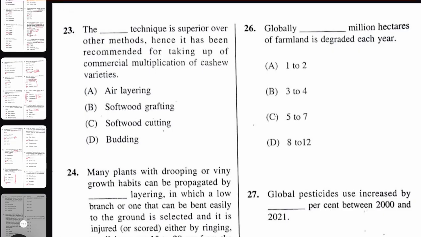Which technique is superior over the other methods, hence it has been recommended for taking up commercial multiplication of cashew varieties. The right answer here will be softwood grafting.